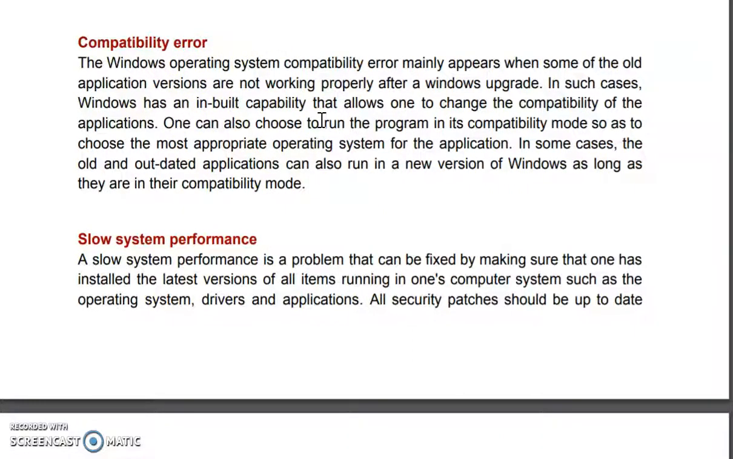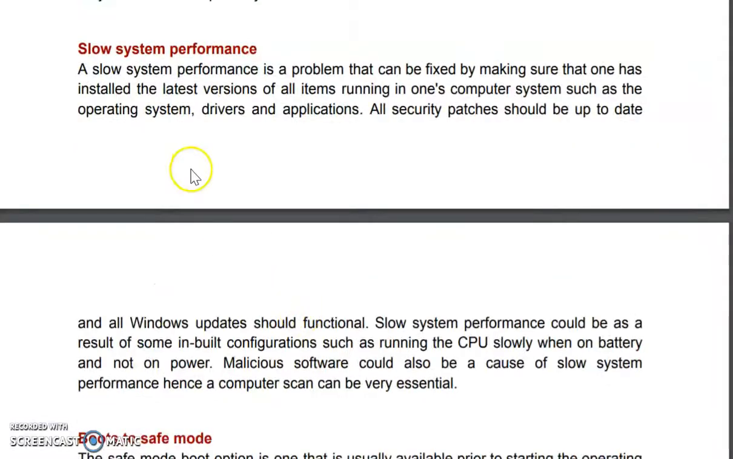to this version number of applications, and then you have to install it. Slow performance, system performance. This is when you have an operating system and you are running so many applications, security patches and Windows updates, everything you have started in your services. Then sometimes it may slow down your machine.